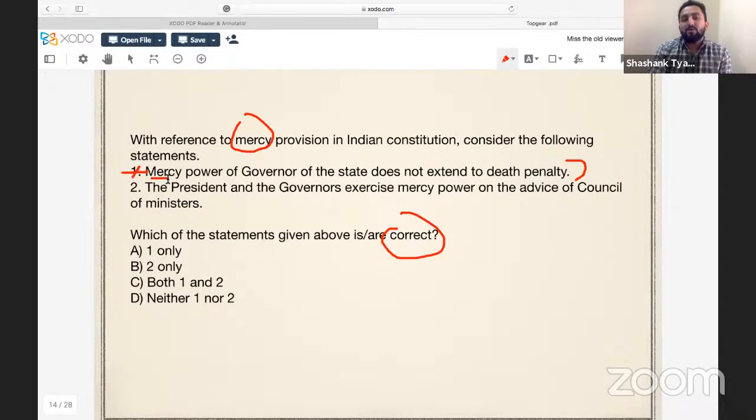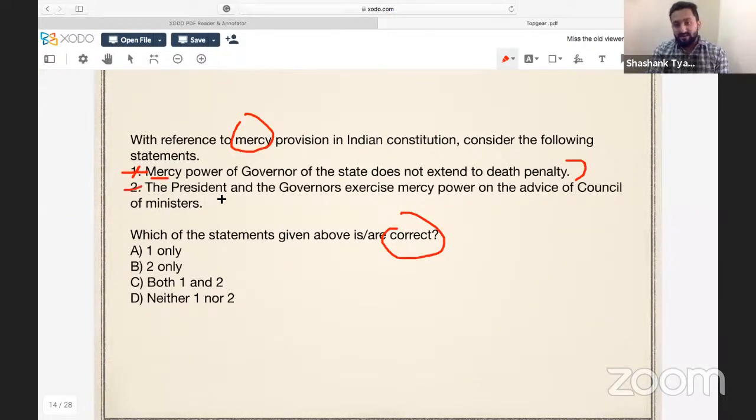Why? Because when we talk about mercy power, we also talk about reprieve, commutation, respite. So mercy powers of governors are there with respect to death penalty, but not pardoning power. When I use the word pardoning power, it means you are saying to that person who is convicted, who is having this death penalty, go live your life. You're saying, okay, you are free. You are absolved from all charges. That is pardoning. But the word here is mercy.